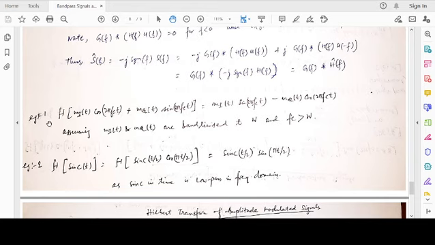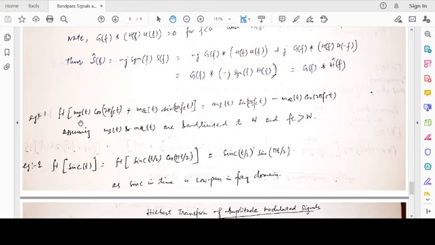Example 1. Recall two lectures ago we had discussed something known as a general representation of a band pass signal. We wrote the envelope phase representation, and another is in phase quadrature and quadrature phase representation, IQ representation.